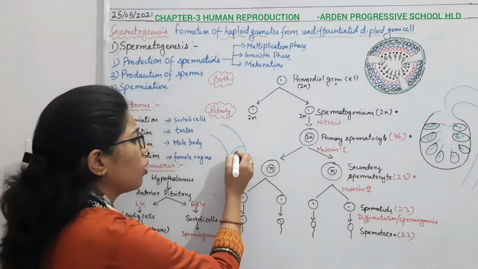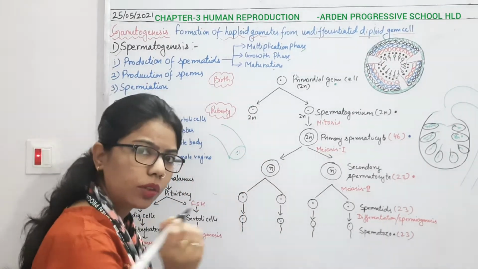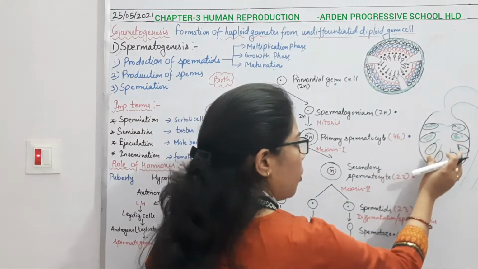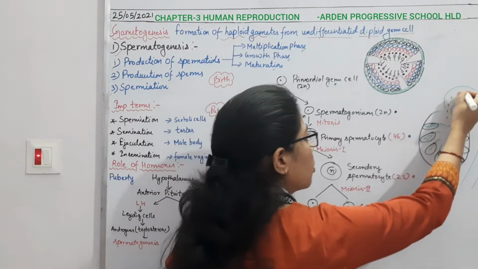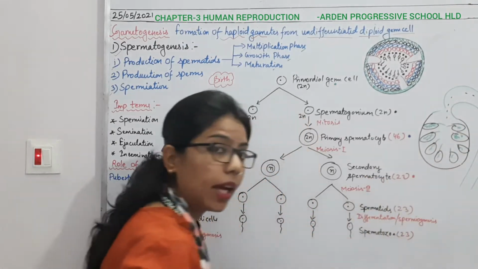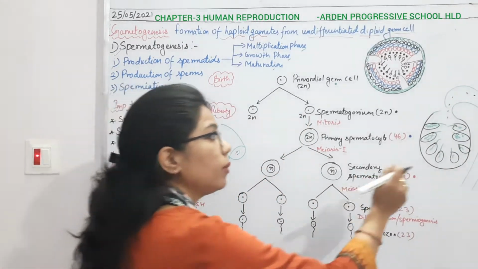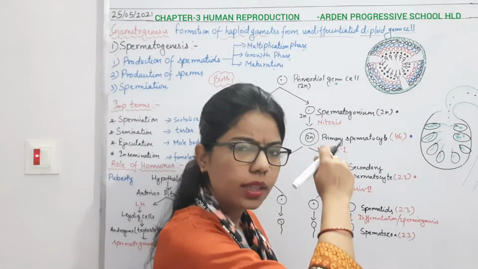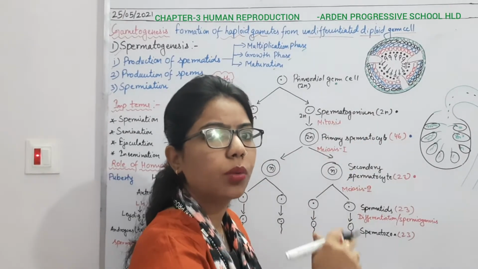You will call it the lumen, through which there will be movement. Whatever sperm forms here in the testis will move outside into the epididymis, and from the epididymis it goes into the vas deferens. This is the passage through which the sperm moves.